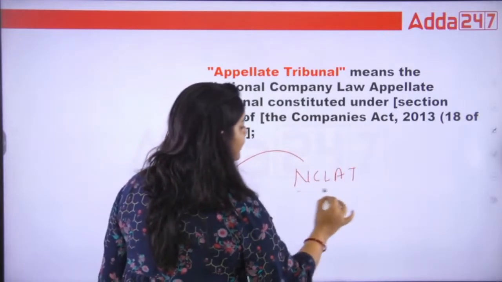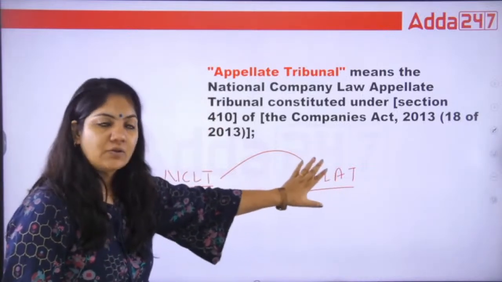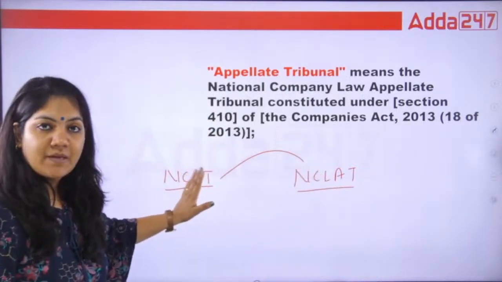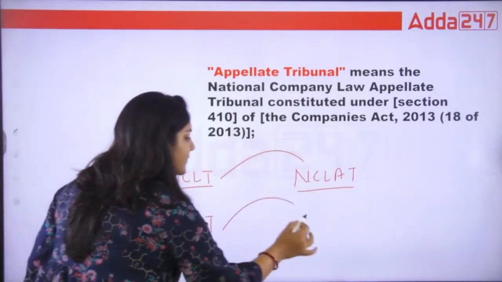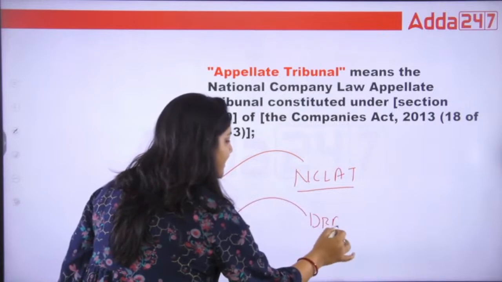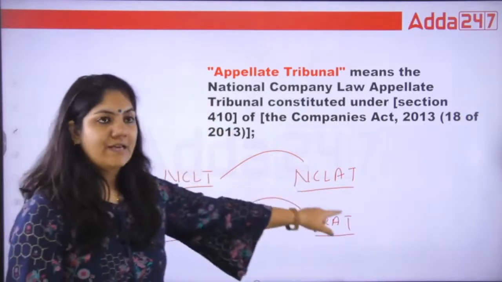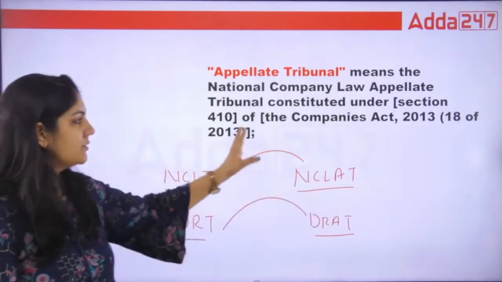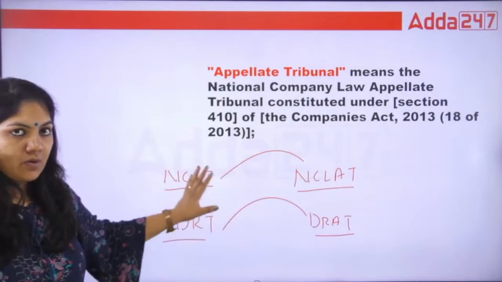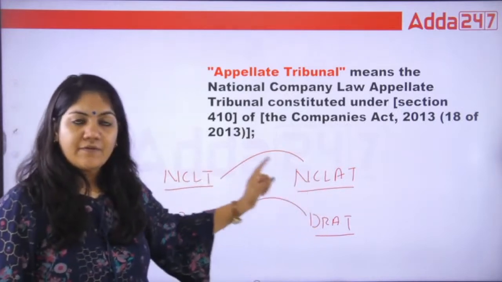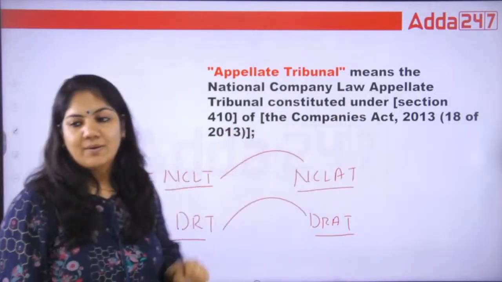NCLAT. So what is this? This is the appellant tribunal. This is the higher authority than NCLT. Just like DRT is there, we have to file the case to the DRAT. So DRT to DRAT. So this is also what your appellate tribunal. So this is basically lower than this one. If we are not satisfied with this one, we can file the appeal to the appellate tribunal.